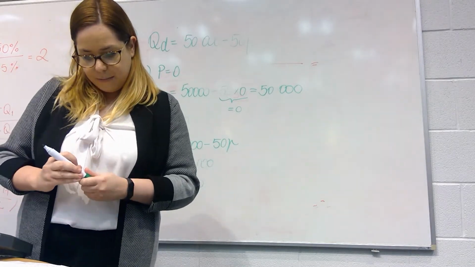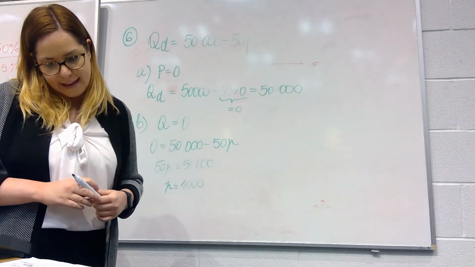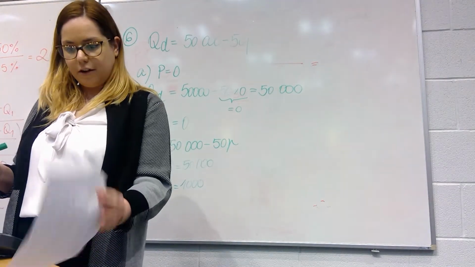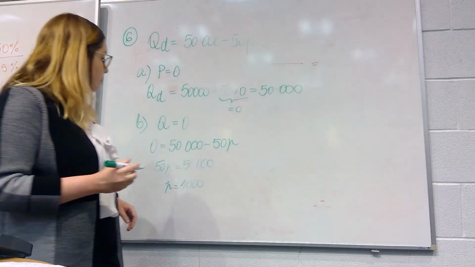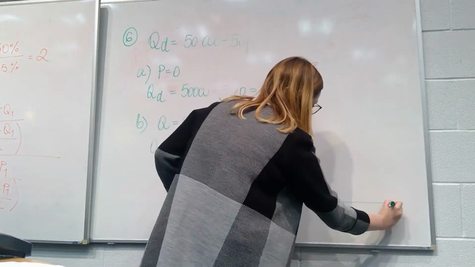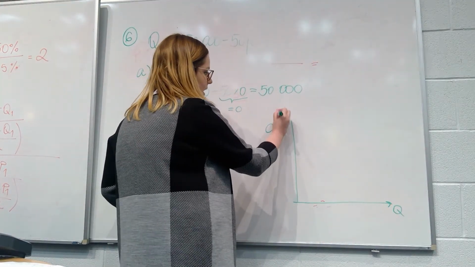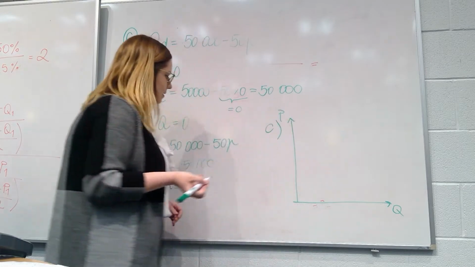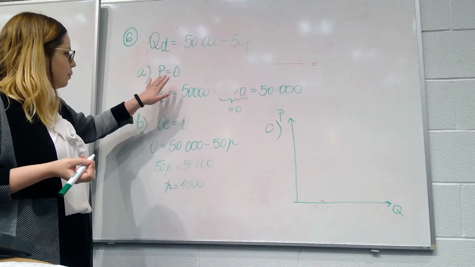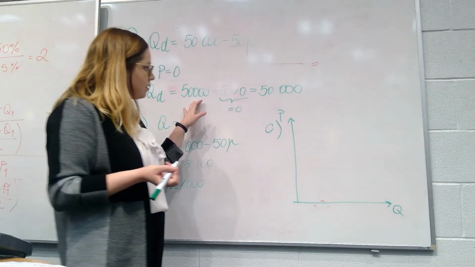Question C asks us, using information from A and B, sketch the demand curve for this club. So we have quantity on our x-axis and price on our y-axis. We know that if price is 0, the quantity demanded is 50,000.